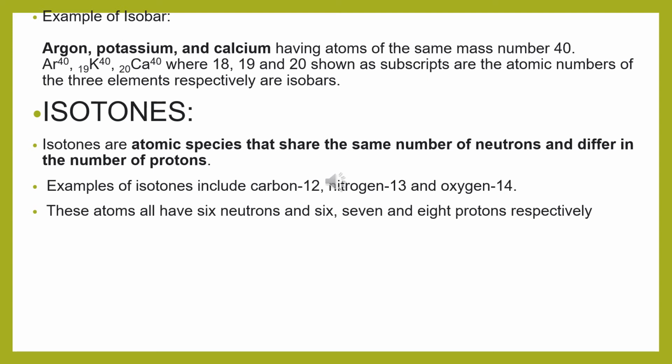Now here we are discussing isotones. Isotones are atomic species that share the same number of neutrons and differ in the number of protons. Examples of isotones include carbon 12, nitrogen 13, and oxygen 14. These atoms have 6 neutrons and 6, 7, and 8 protons respectively.